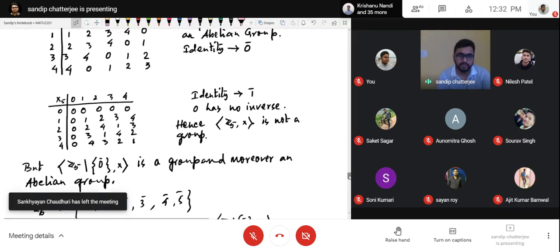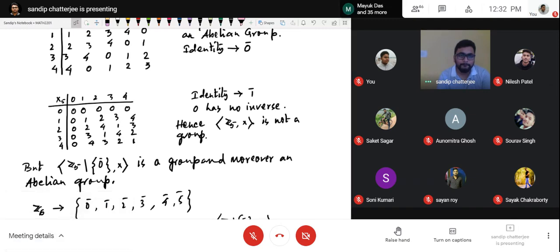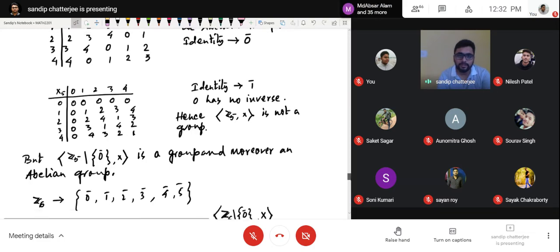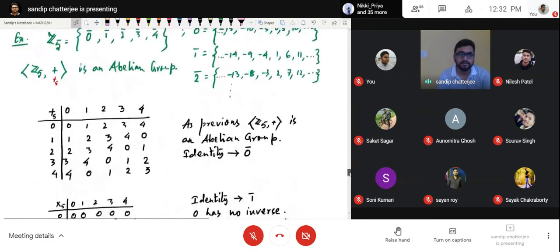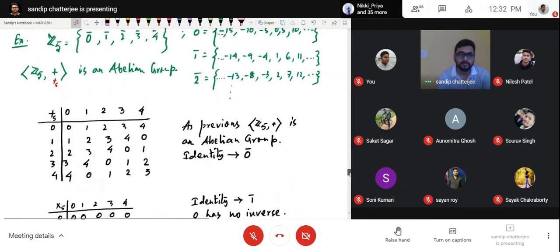If we consider these multiplicative tables, or additive mod 5, there can be so many examples where an element is self-inverse but is not the identity element.